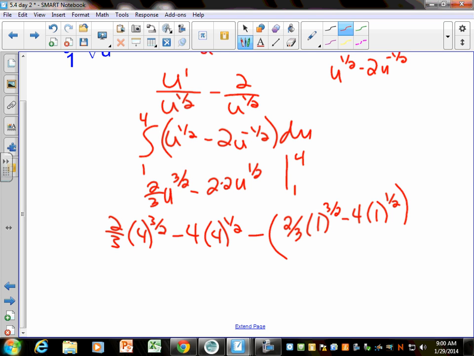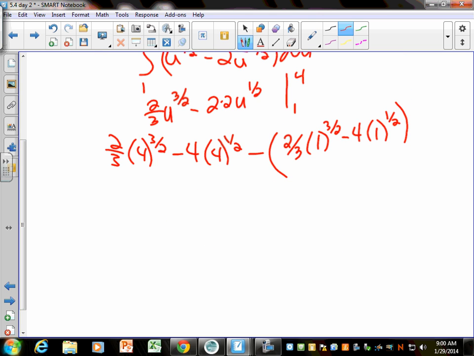And yes, you can use your calculator to check these, but I just want to remind you that you could do this without a calculator as well. 4 to the 3/2. How would I do that without a calculator? Yeah, remember that half is a square root? So this is like saying the square root of 4 to the 3rd power. So the square root of 4 is 2, and 2 to the 3rd power is 8. And 4 to the 1/2 is the square root of 4, which is just 2, and 2 times 4 is 8. And that's going to be minus 2/3 plus 4 if I distribute my negative.